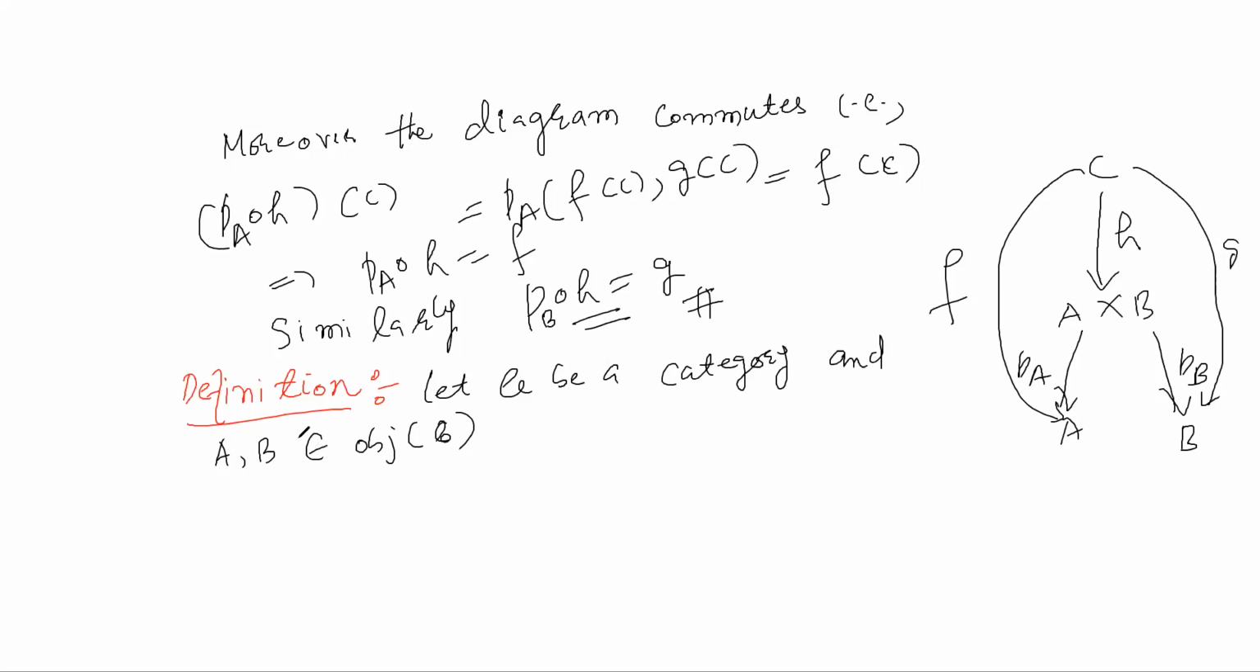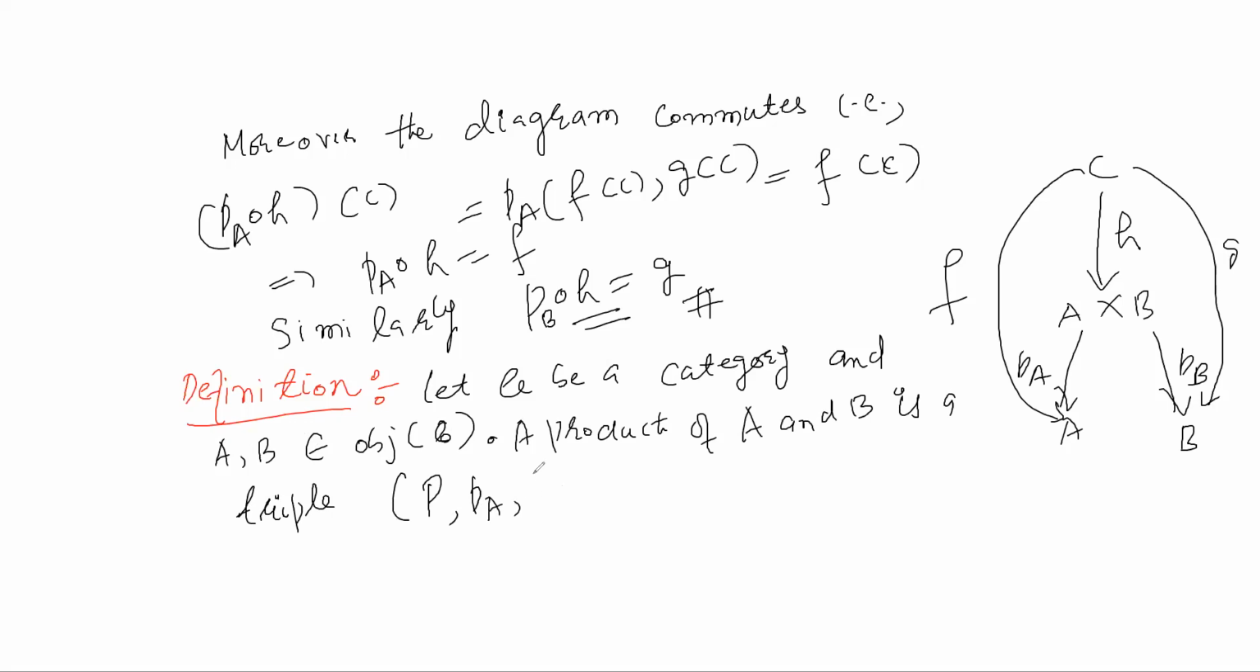A product of A and B is a triple, actually (P, PA, PB), where P is an object of C. P belongs to the object class of C. Secondly, you replace here this A cross B by this P in this diagram.